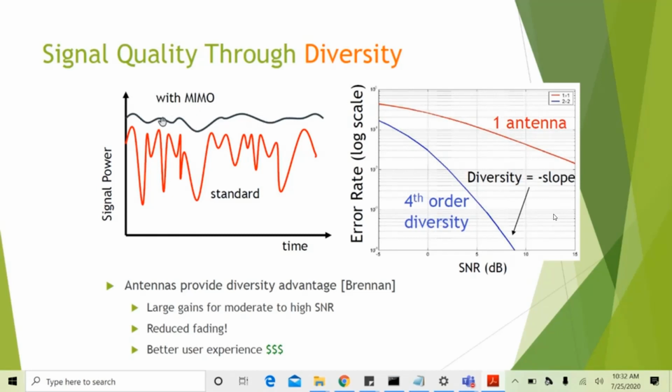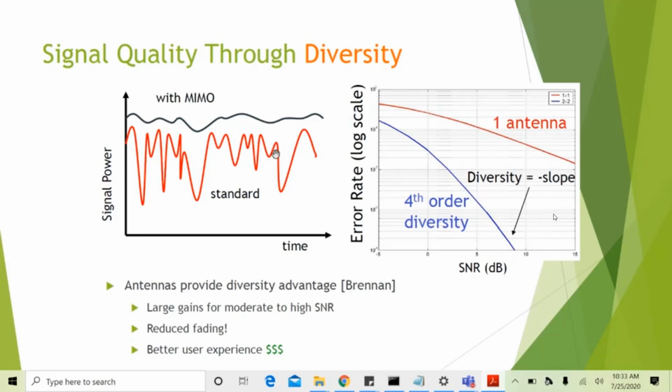Here in the black curve, we can see that the fluctuations are very small, whereas the mean SNR value is also very high. Whereas in the red curve, the mean value is lower, and at the same time the fluctuations are very high. We call these fluctuations fading, wireless fading.